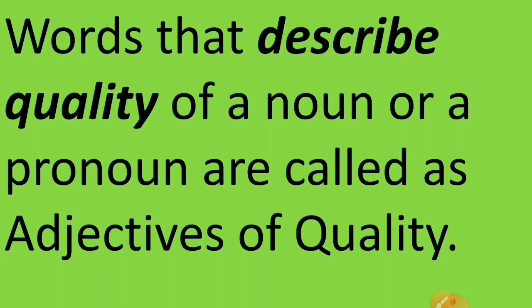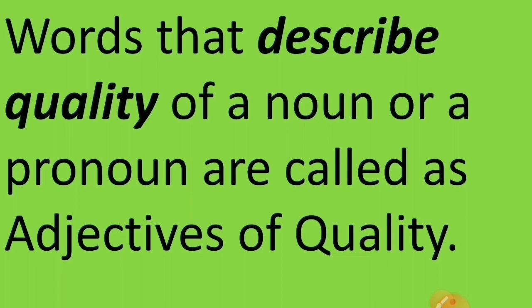So we can say, children, words that describe quality of a noun or a pronoun are called adjectives of quality. I repeat, words that describe quality of a noun or a pronoun are called adjectives of quality. And generally, adjectives of quality answer the question of what kind in the sentence.